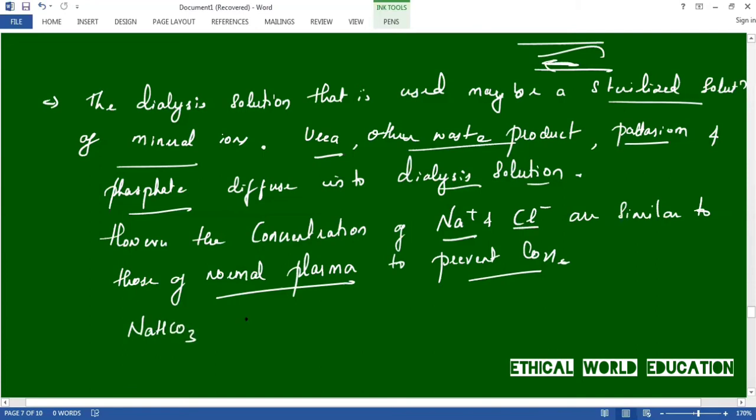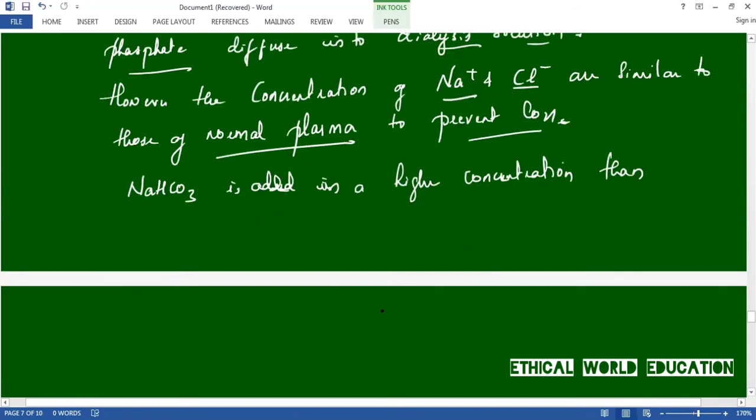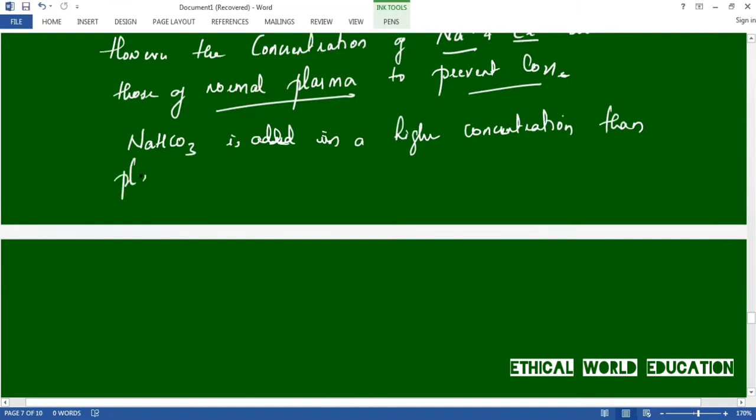Sodium bicarbonate is added in a higher concentration than the plasma to correct the blood acidity.